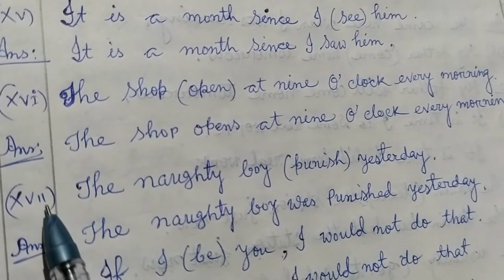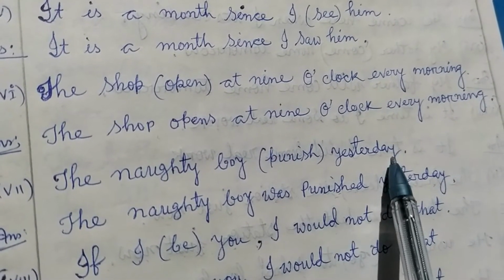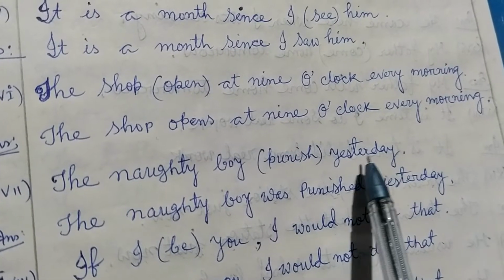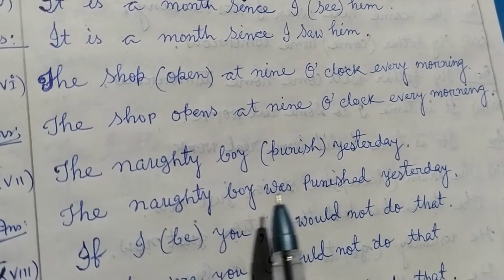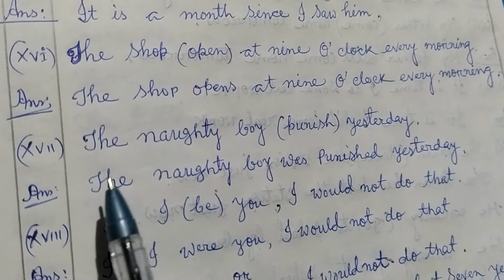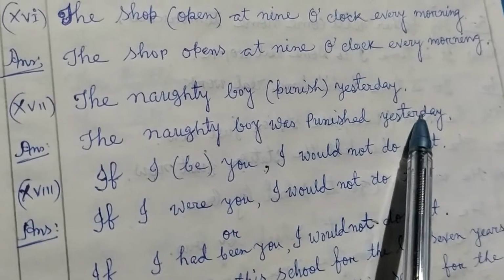Next, number 17, the naughty boy punished yesterday. So simple past tense, it will be the form of passive voice. The answer will be the naughty boy was punished yesterday.